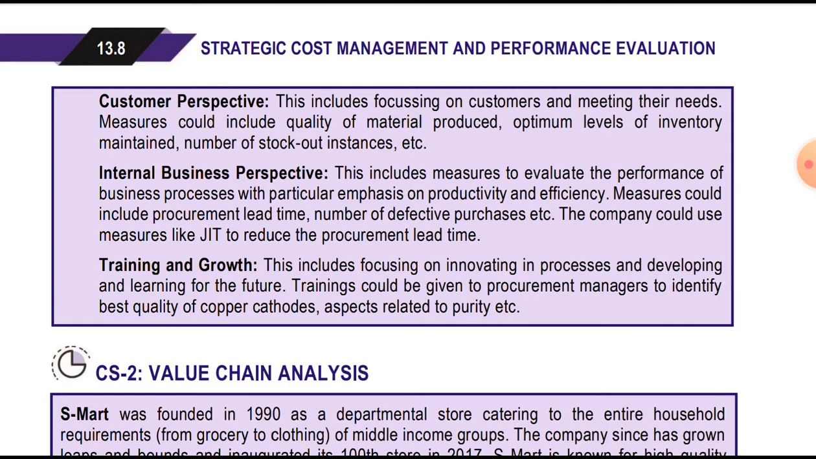Measures could include procurement lead time, so there should be less lead time, meaning the time between placing the order and receiving it. For example, if I place an order today and the lead time is 15 days, the order arrives after 15 days. Then the number of defective purchases should be reduced. There shouldn't be any defective material purchased. The company should use a measure like just in time to reduce the procurement lead time.